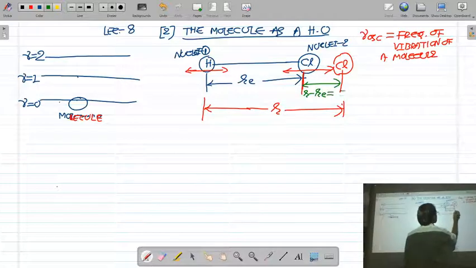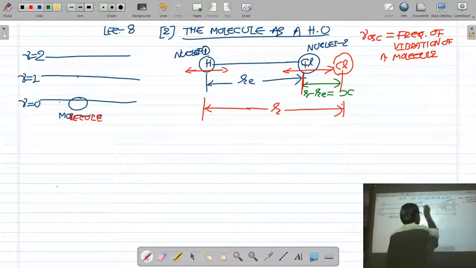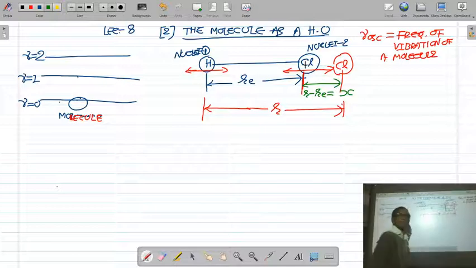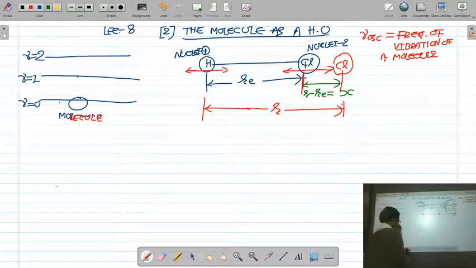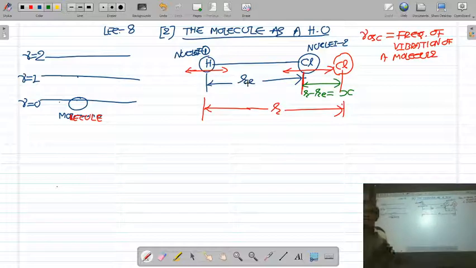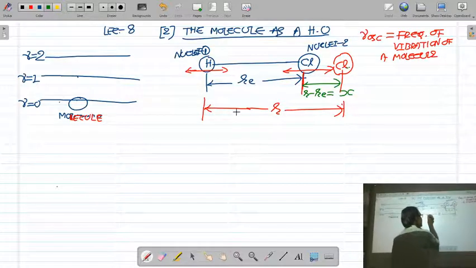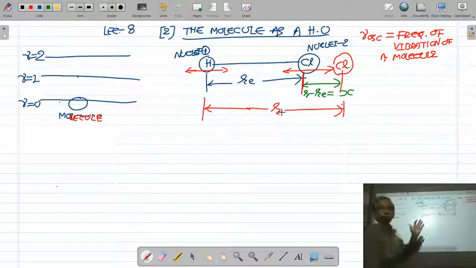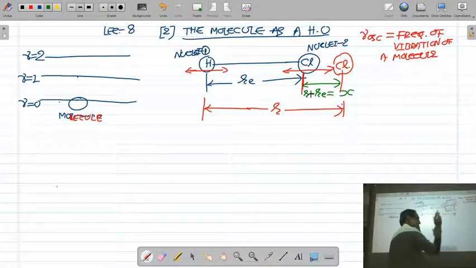That is called X. So during the vibration, when the H nucleus and the Cl nucleus are vibrating about their equilibrium position, the internuclear distance R is going to change. Previously, the internuclear distance between the H nucleus and the Cl nucleus was Re. When the Cl nucleus vibrates about the internuclear axis and goes to the end point here, the new internuclear distance between H and Cl is R. So what is the displacement of the nuclei? The displacement of the nuclei is R minus Re. That is called X. Okay.